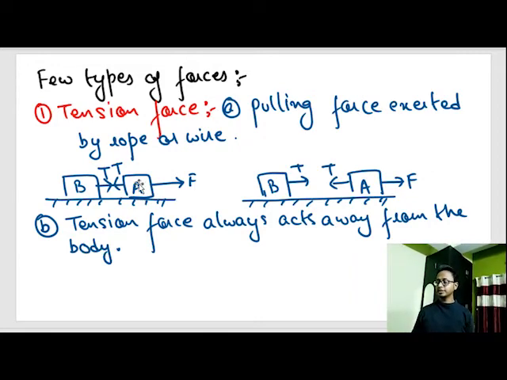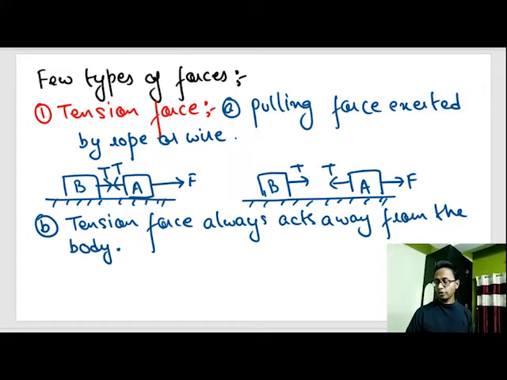What do I mean by this? Suppose this tension force out here is acting away from body B, and the tension force out here at body A is acting away from body A. So both these tension forces are acting away from the body. That means drawing tension forces like this or like this is wrong. Drawing tension forces towards the body is wrong.